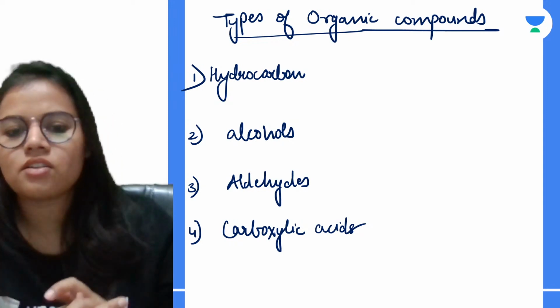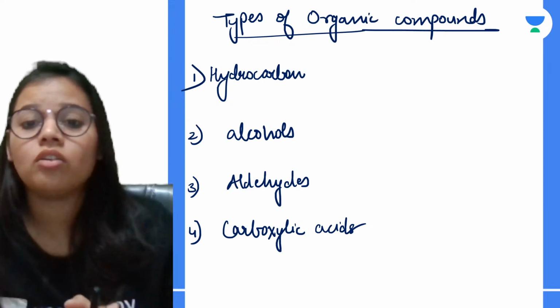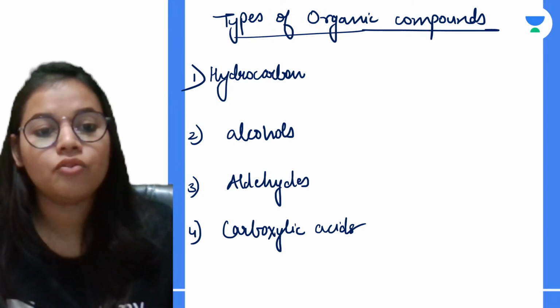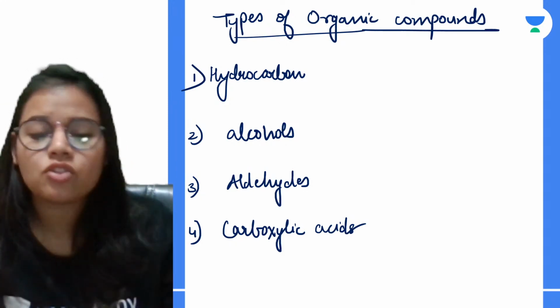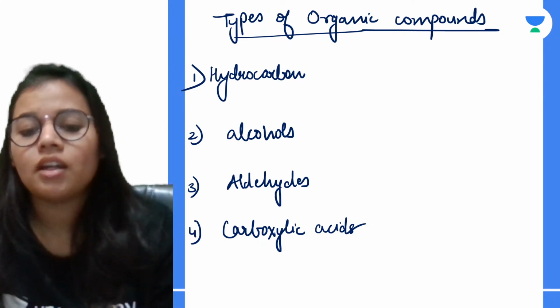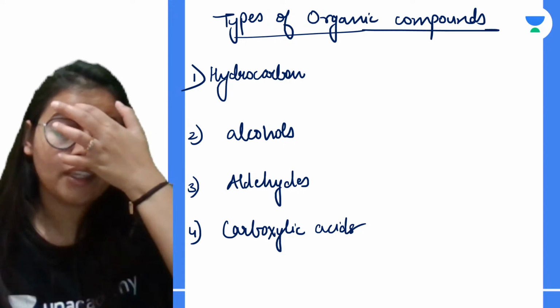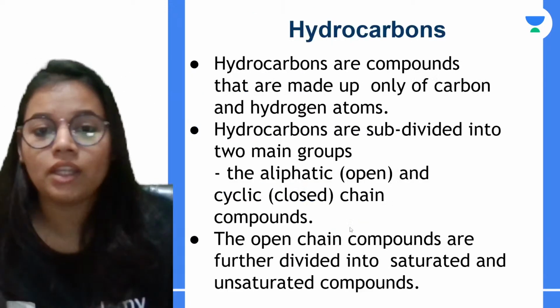in some other session, because this session is particularly about how to ace your examinations. So now we will focus on the examination. Aldehyde is the CHO group, carboxylic acid is the COOH group. So these are the different types of organic compounds. Not only 4, we have many.